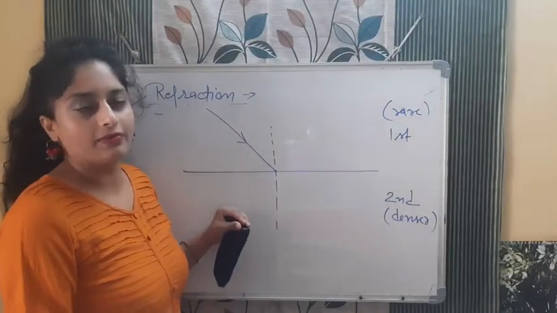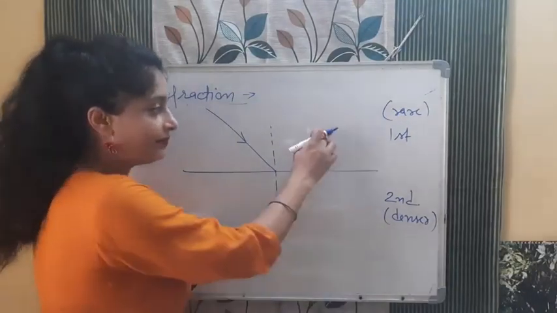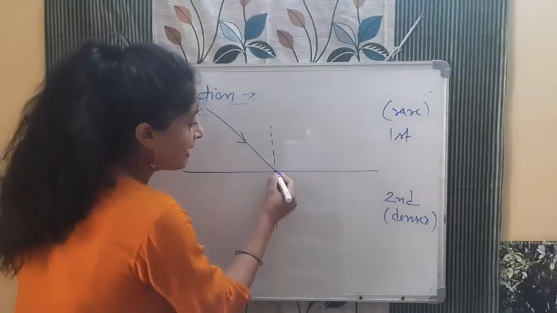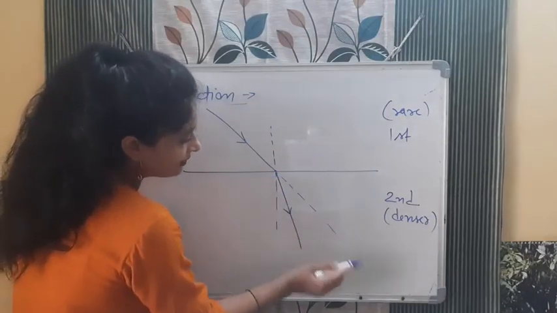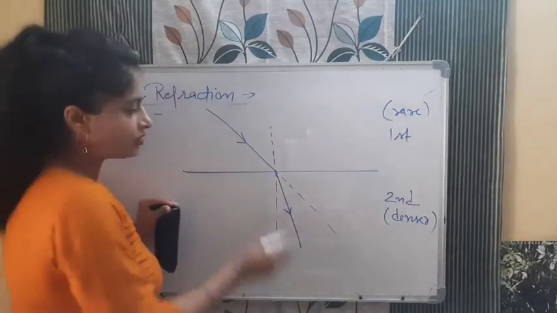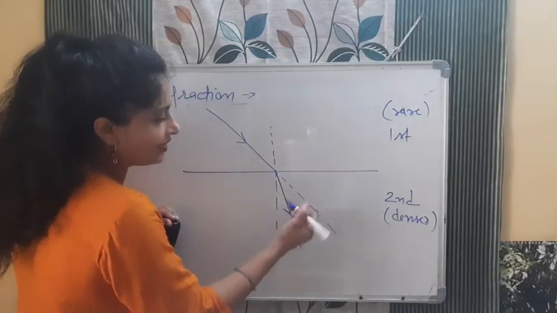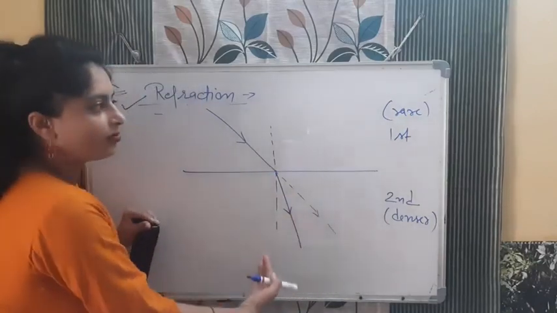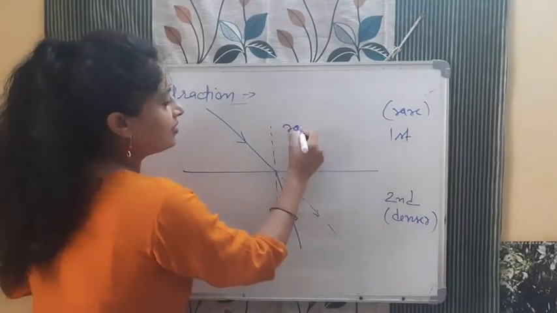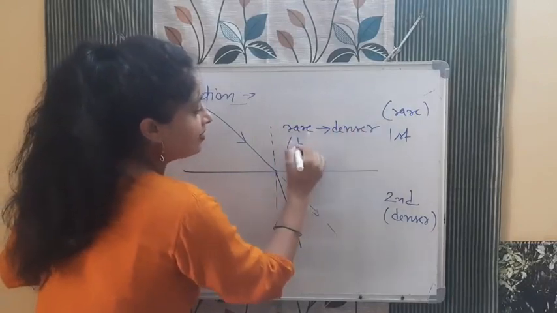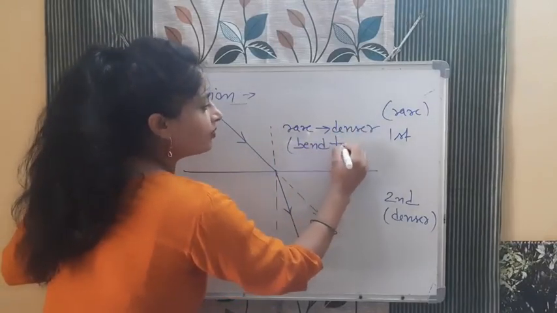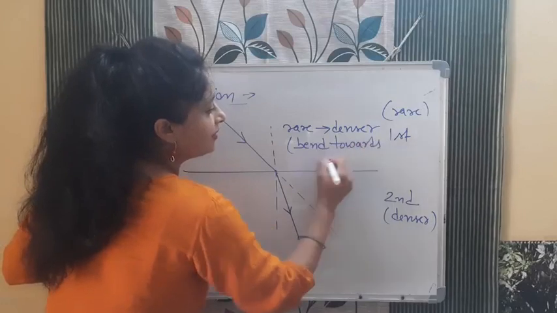So always remember, when light passes from rare medium to denser medium, it bends towards the normal. If there was no refraction, this was the actual path of the light, but now it refracts towards the normal in case of rare to denser. When light is going rare to denser, it always bends towards the normal.